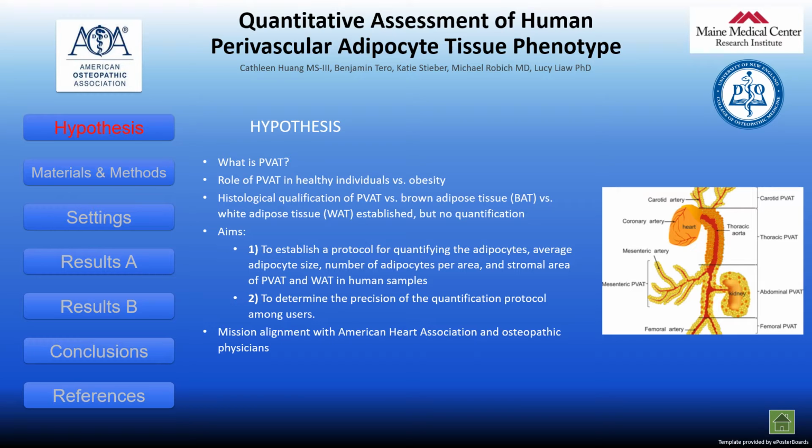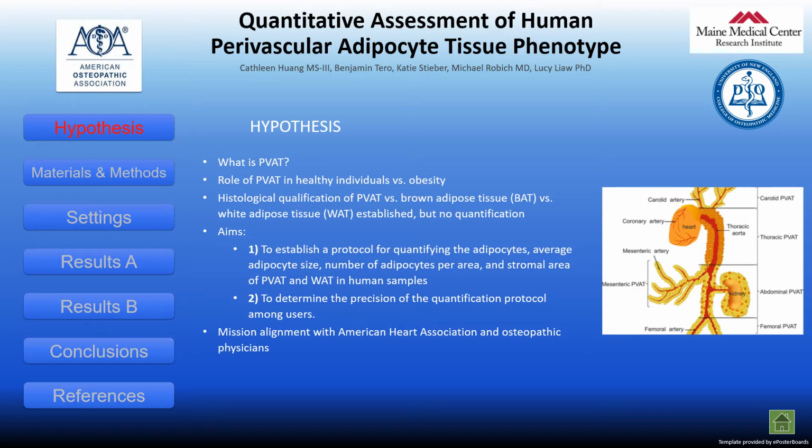To understand the cellular basis of PVAT pathology, quantitative measurements to characterize human adipose tissues are necessary to help demonstrate the transformation of PVAT to resemble that of white adipose tissue. Under a light microscope, one can easily observe the qualitative similarities of PVAT to brown adipose tissue to white adipose tissue. However, there has not been a standardized protocol for quantifying PVAT in comparison to brown or white adipose tissue.